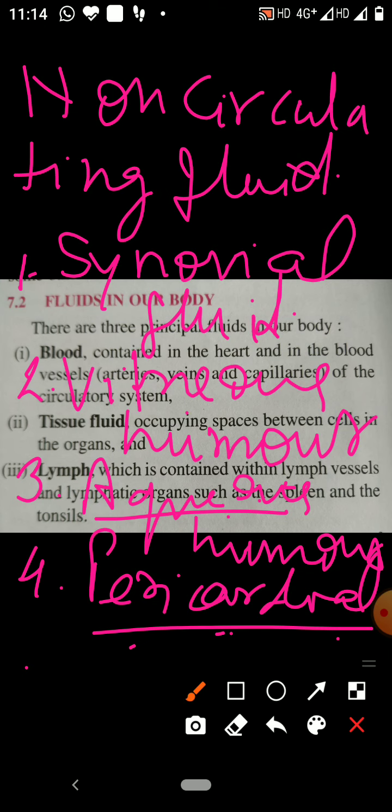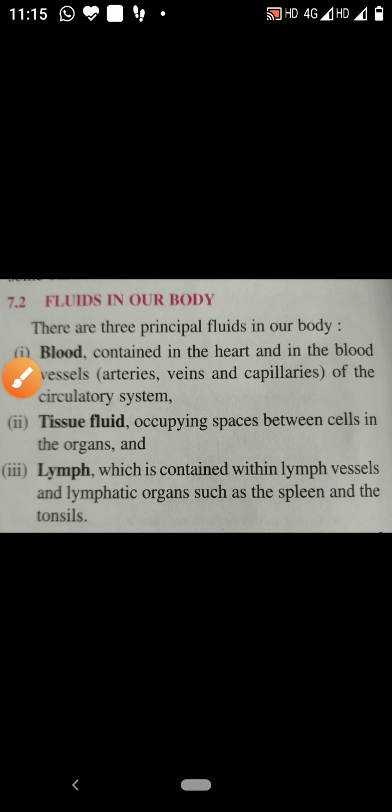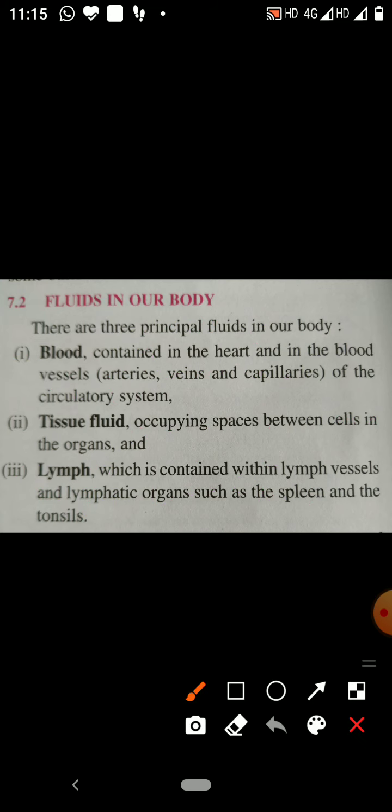So these fluids are not circulated. They are located in a particular organ. So there is no circulation of these fluids. But blood, tissue fluid and lymph, they are circulated.